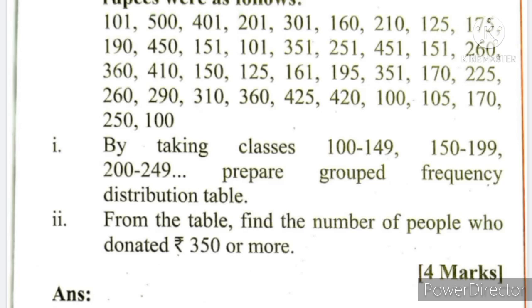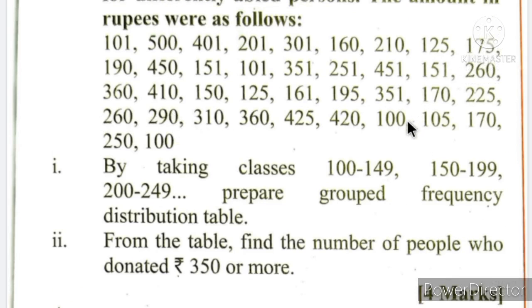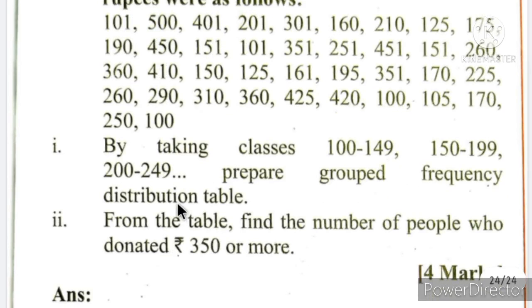Sometimes it is not told in the question, but it is shown by giving classes like this. If this type of classes comes, then it is obviously inclusive. It is our intelligence to understand what it is telling. In these questions, if any decimal point is there, then obviously it would be exclusive only, because if it is inclusive, then a decimal point can be a problem. So you must see the question properly.